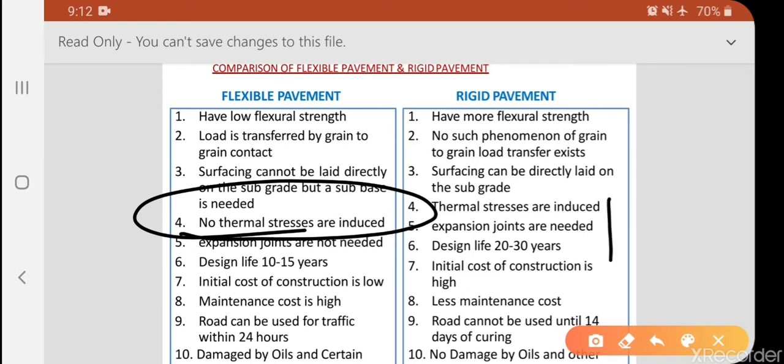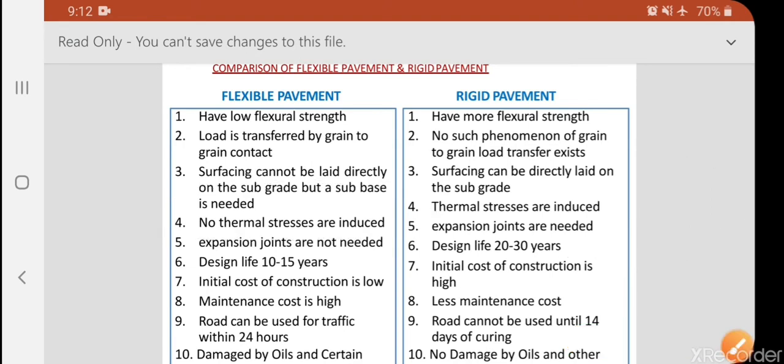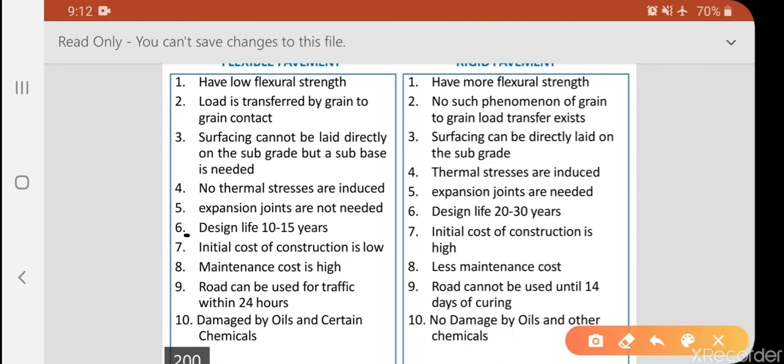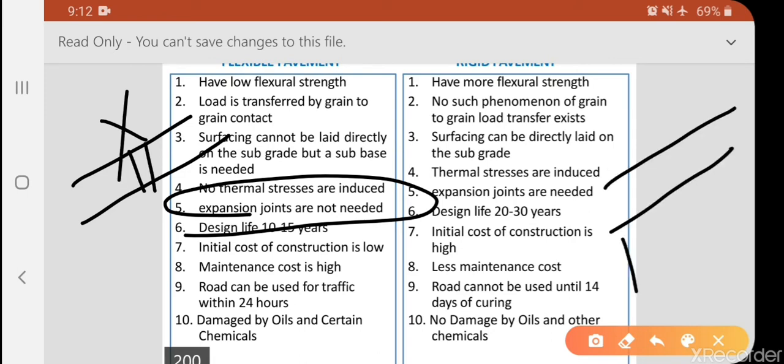In the case of rigid pavement, which is concrete, thermal stresses are automatically induced. Expansion joints are not needed in flexible pavement, because as the name indicates, it is flexible. When you come to rigid pavements, as in bridge structures you have already seen, there will be joints, that is thermal expansion joints, which are most required for rigid pavements. For flexible pavements, no joints are required.